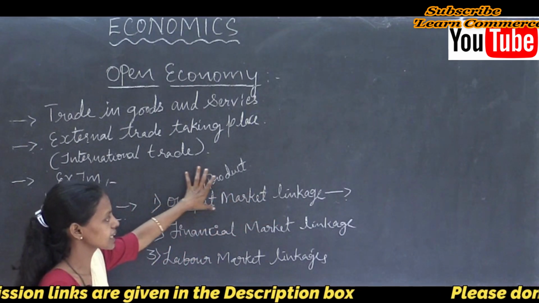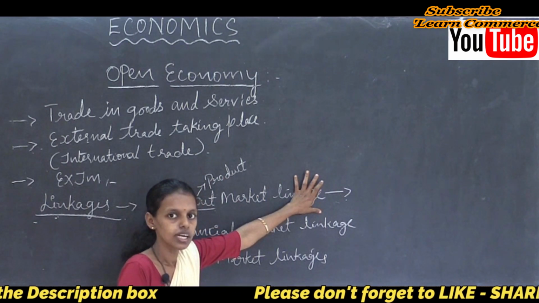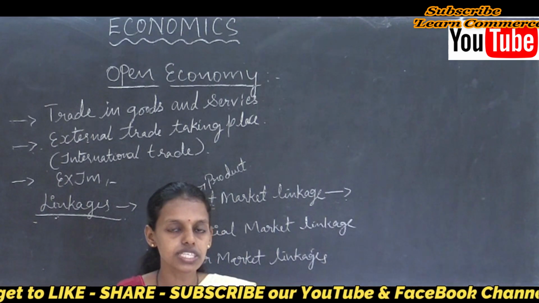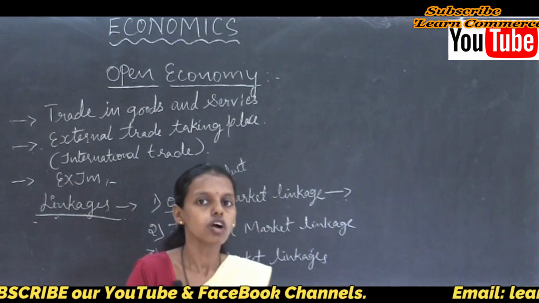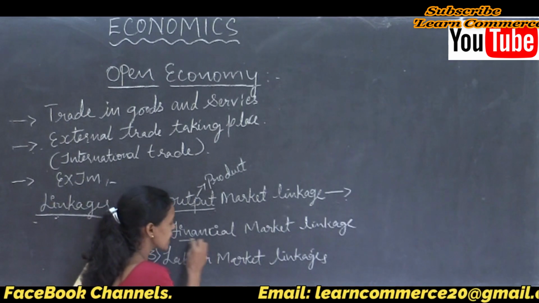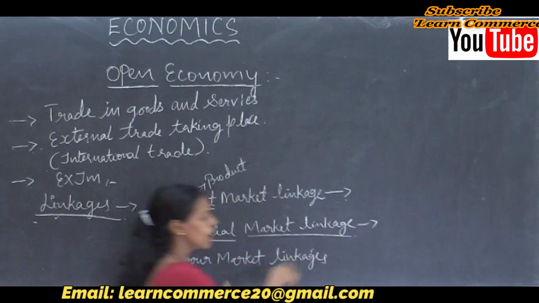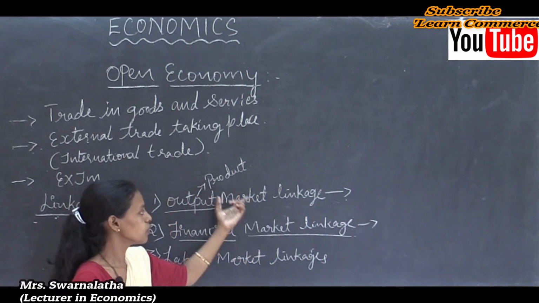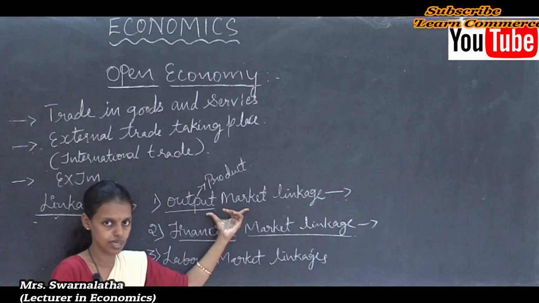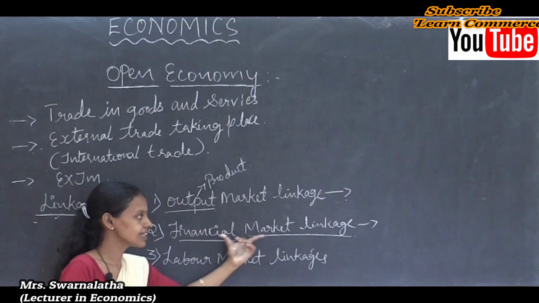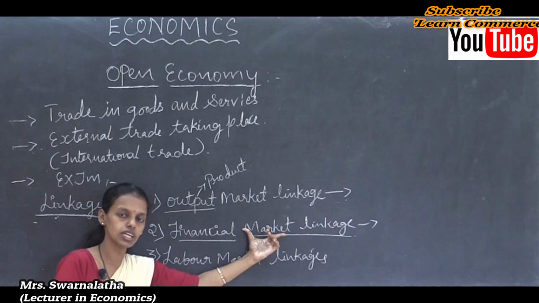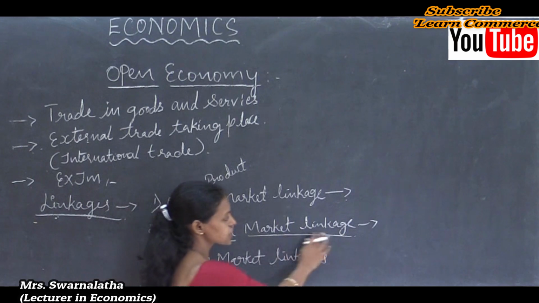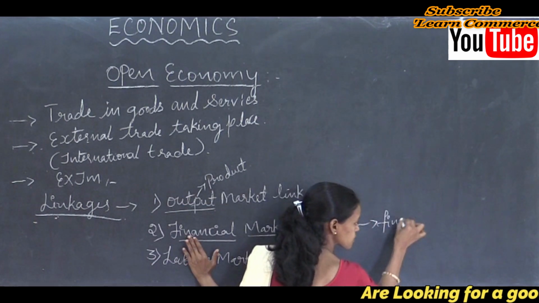Thus output market linkage is nothing but international trade taking place with products produced in different countries in the world. So what is a financial market linkage? Market activities or trade in goods and services through the open market is said to be the output market linkage. The market linkage which takes place through the financial assets of different countries is said to be the financial market linkage.